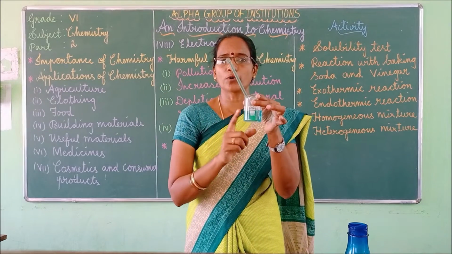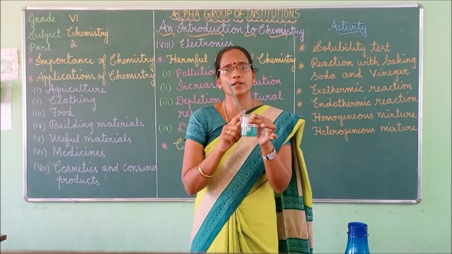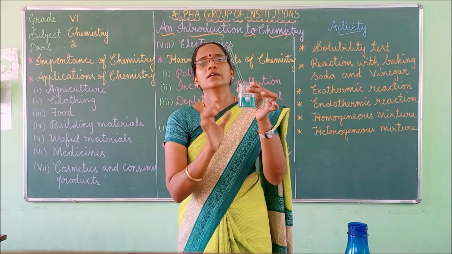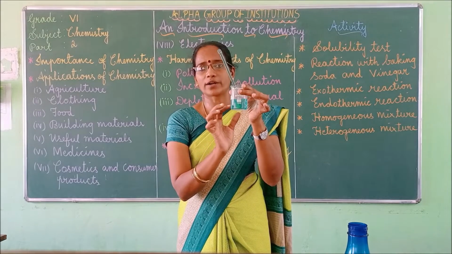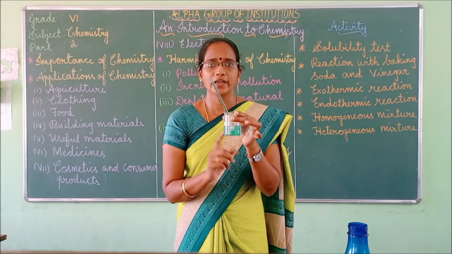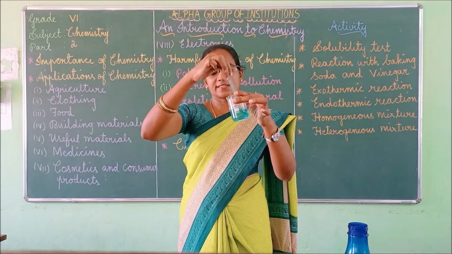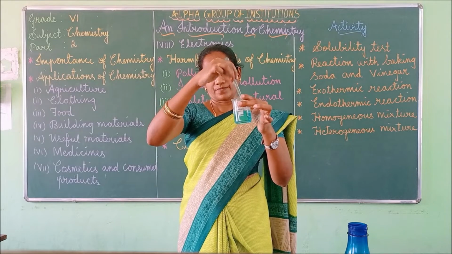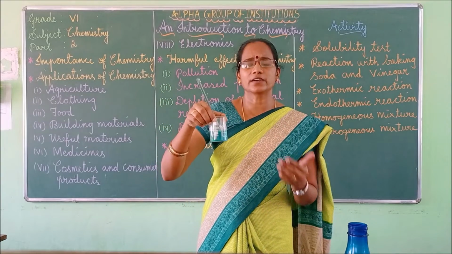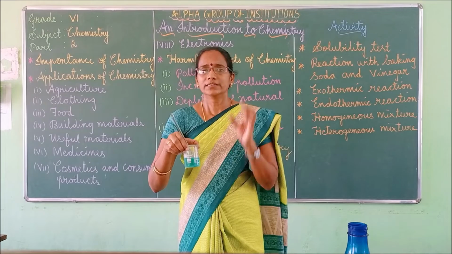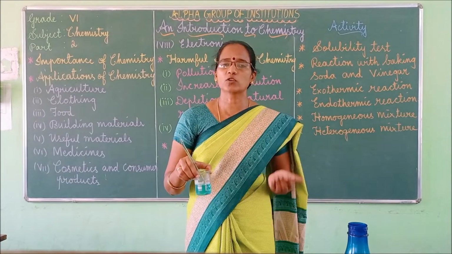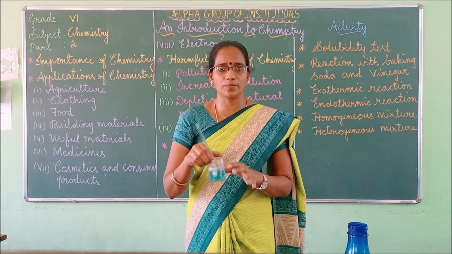So what are the two components I have added? One is water, another one is copper sulfate. The copper sulfate powder completely mixed with water. Hence copper sulfate is soluble in water. So this is called the solubility test. If you take common salt or sugar, these things completely get dissolved in water, isn't it? That also we can say are examples for the solubility test.